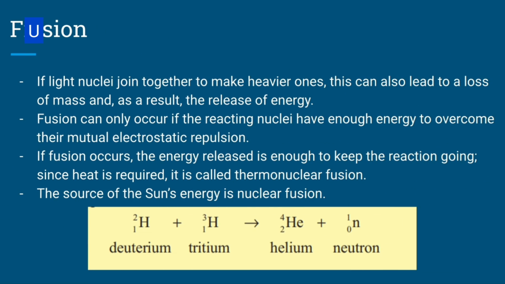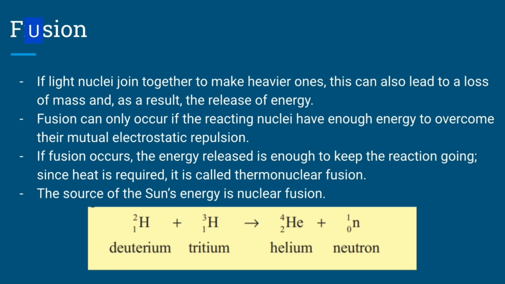So the last thing we're going to talk about today is fusion. Fusion is the polar opposite of fission. In fission, you have very big nuclei that are unstable, like uranium-235, and breaking them into pieces makes the nucleus more stable. For fusion, you have small nuclei that are unstable, and joining them together makes them more stable. If light nuclei join together to make heavier ones, this can also lead to a loss of mass, and therefore the release of energy.